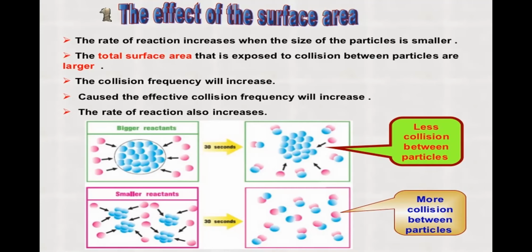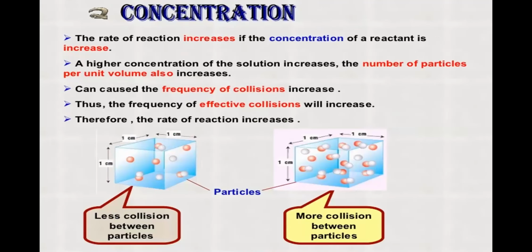So surface area is a factor which determines the rate of reaction. As the surface area of the reactant increases, that is, if we are using a powdered reactant, the number of effective collisions increases, and the rate of a reaction increases. That is the first factor which determines the rate of a reaction. Now we will move on to the second factor, that is the concentration.